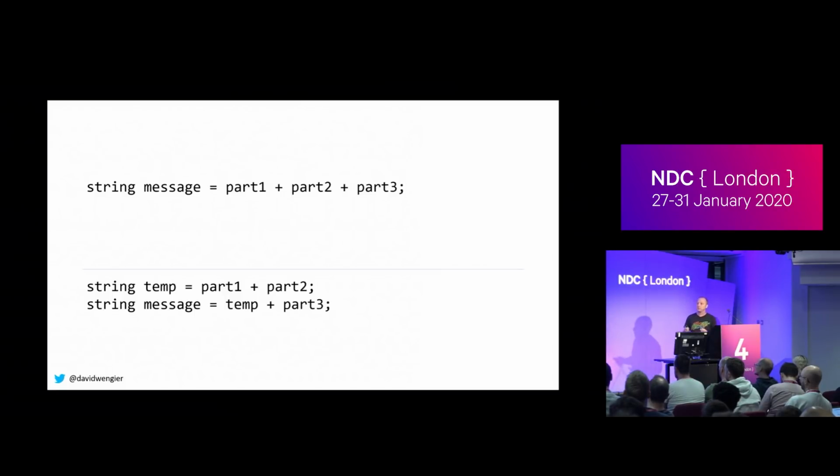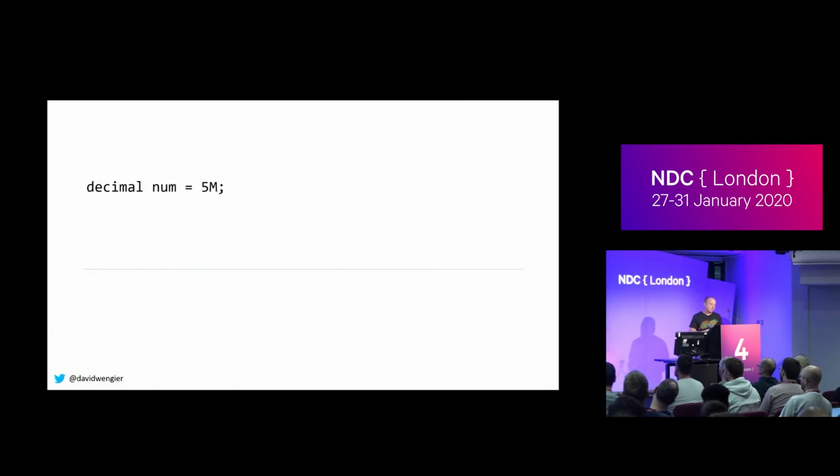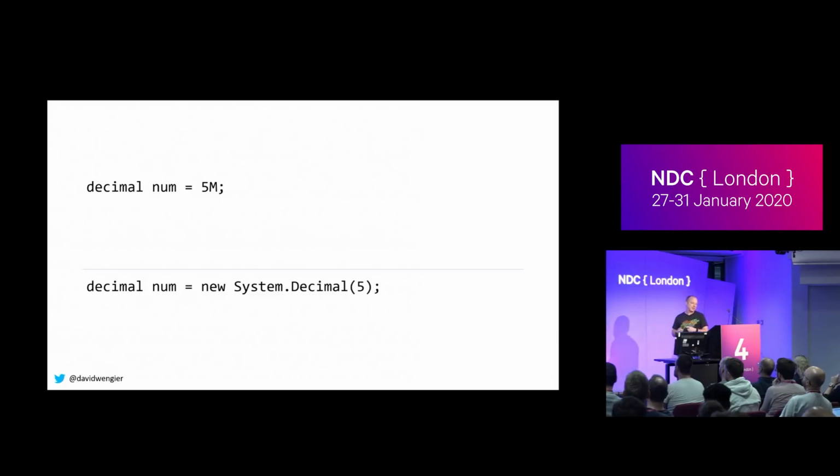But of course, if it did that, that temporary variable is now something the garbage collector has to go and clean up, right? That's an allocation that you maybe didn't intend. So to improve this, if you write this top bit of code, what the compiler actually does is lower it to string.concat, which pre-allocates 1 string, copies the bits in, and away we go. So there's all these really small little optimizations that you're getting the benefit of all the time. Even something as simple as this, again, that M is not a .NET thing, that's a C# thing. So that is calling a constructor of system.decimal. It's not very exciting, but that's what's happening.